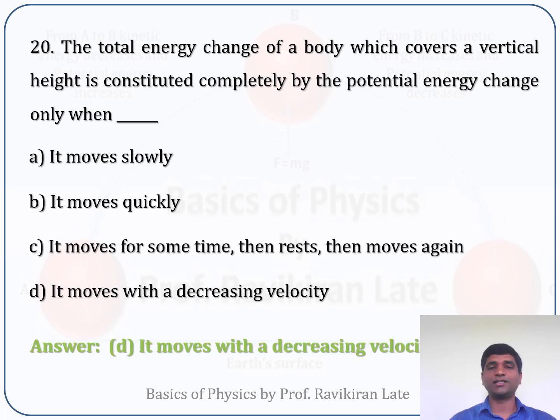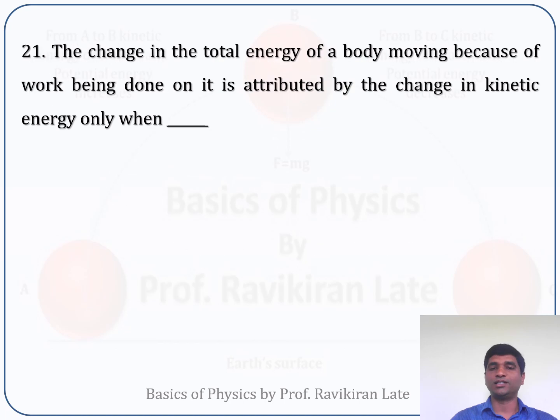Okay, so in this case, if the total energy change of a body which covers a vertical height is constituted completely by the potential energy, in that case your kinetic energy is coming out to be zero. So at the final stage the kinetic energy will be zero, because the total energy of the body has to be constant. So sum of kinetic energy plus potential energy has to be constant, and at the end the kinetic energy is coming out to be zero. It means the object is moving with a decreasing velocity. So option D is correct in this case. Option D, it moves with a decreasing velocity.